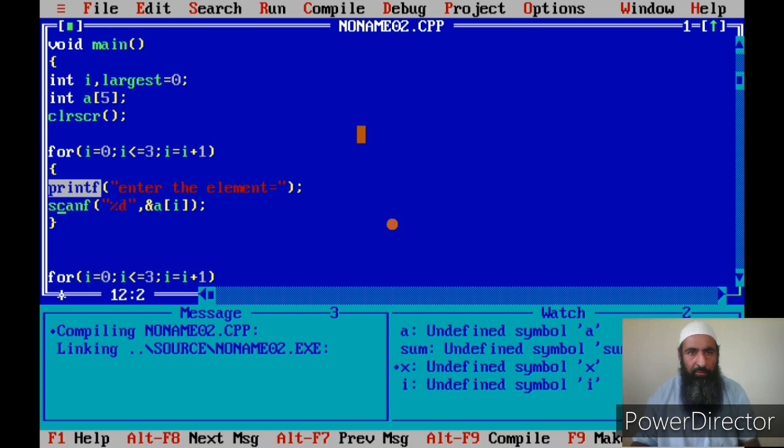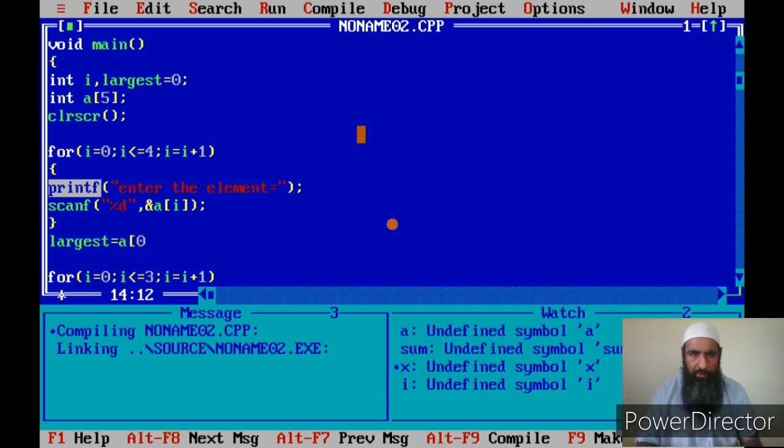We need to enter 5 elements. So we will run a loop from 0 to 4 because we have to scan from the 0th element with index 0 to the element with index 4, since the size of the array is 5.